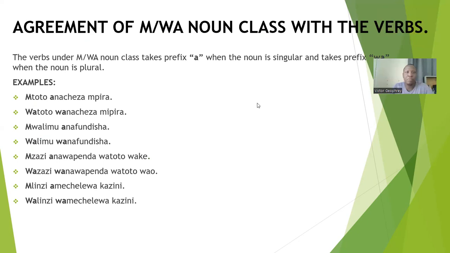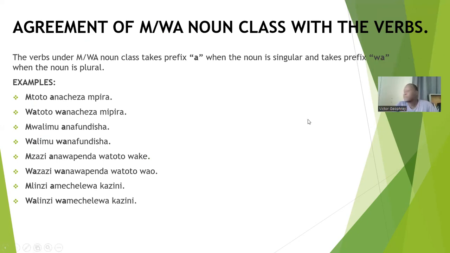Now let's see the agreement of the m-wa noun class with the verbs. The verbs under the m-wa noun class take the prefix a when the noun is in singular, and the verb takes the prefix wa when the noun is in plural. So simply, the verb takes the prefix a when the noun is in singular, and wa when the noun is in plural.